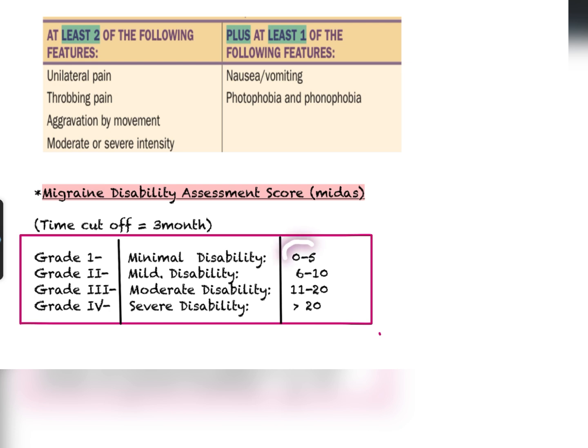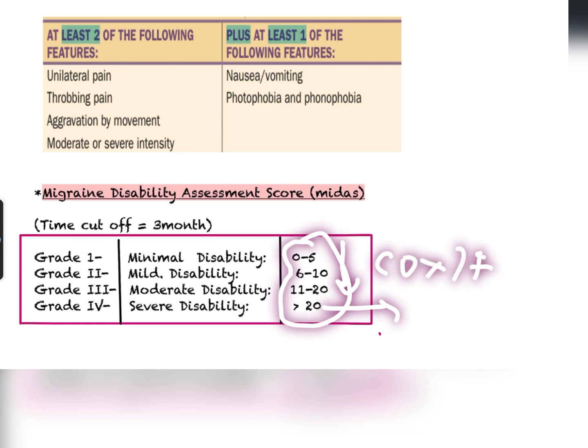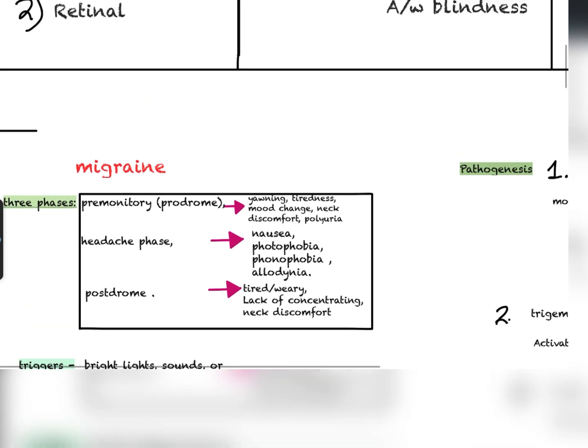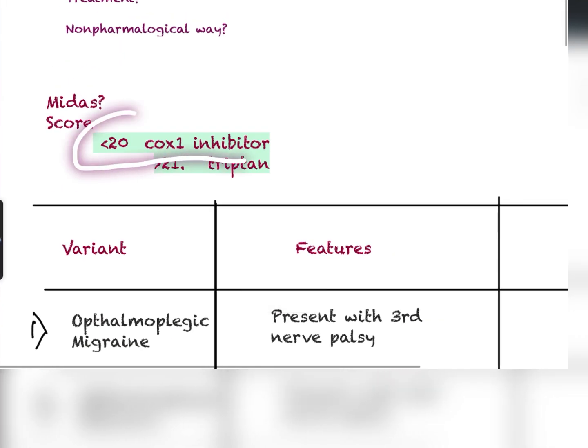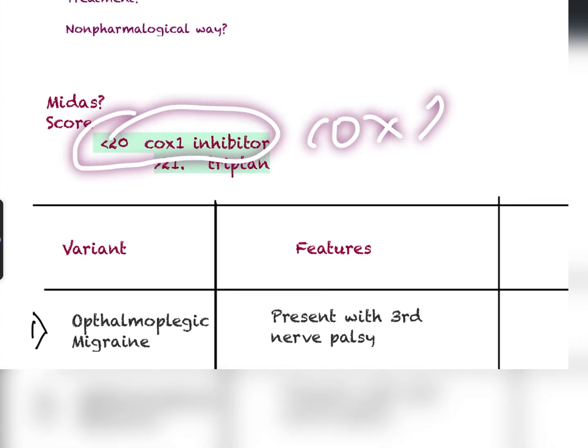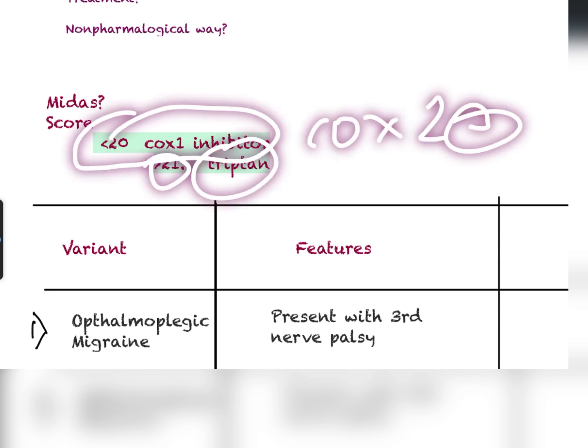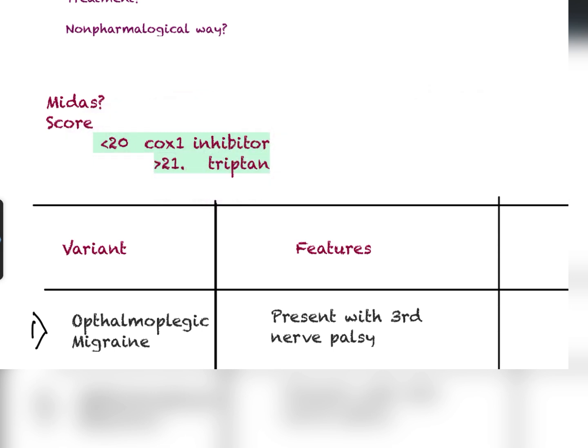If the score is greater than 20 we have to use a triptan, and up to 20 we can use a COX inhibitor. That's the thing. So I hope we have all understood migraine.